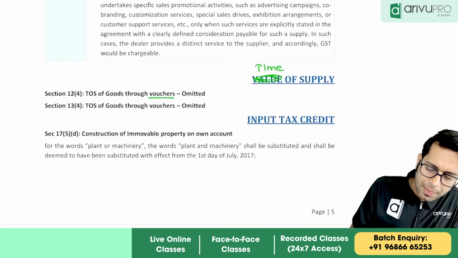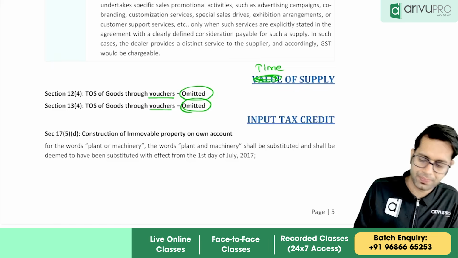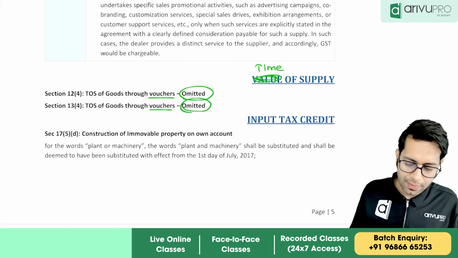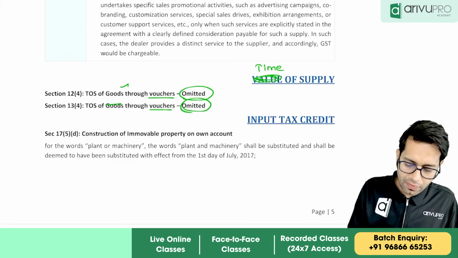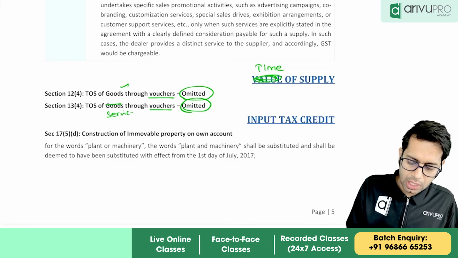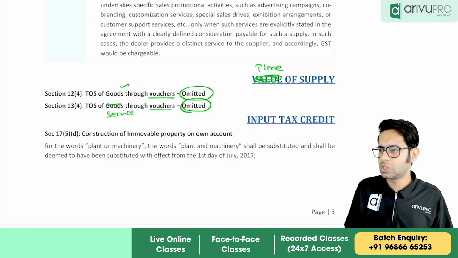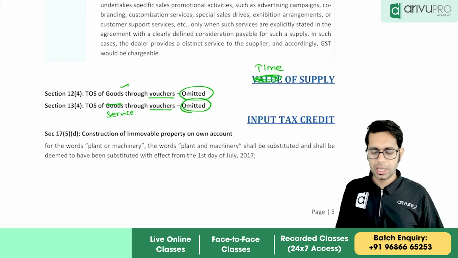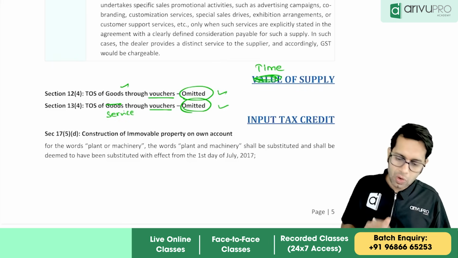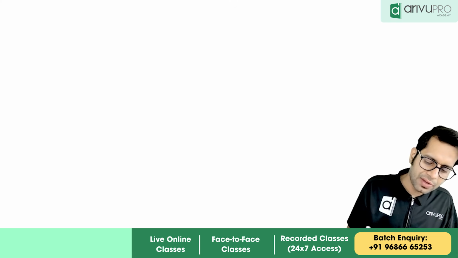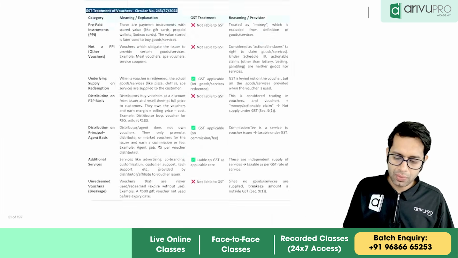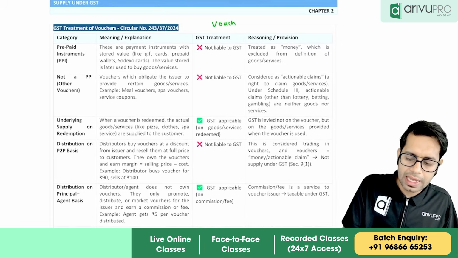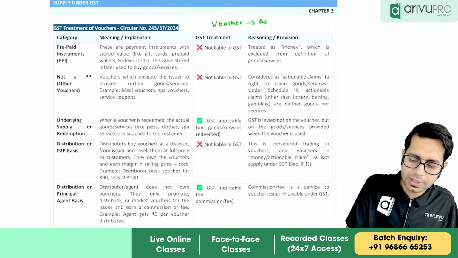Now, time of supply of vouchers has been omitted. Time of supply of what, sir? Vouchers has been omitted. So we had a time of supply of goods and time of supply of services, section 12.4 time of supply of goods in case of vouchers, section 13.4 time of supply of services in case of vouchers. Now that has been omitted, meaning that section is no more applicable. Why, sir? Because they have given a clarification with respect to vouchers. See, what they have told basically is voucher are treated as actionable claims.